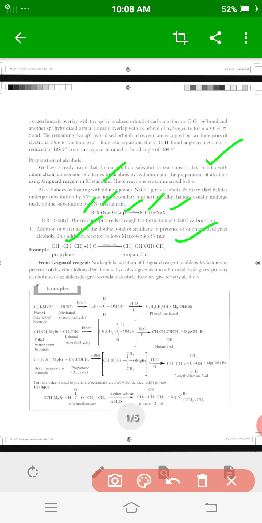Next, the Grignard reagent is applied in SN2 reactions. Methyl magnesium bromide or phenyl magnesium bromide is a Grignard reagent.